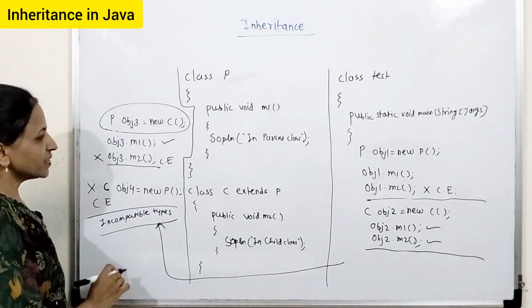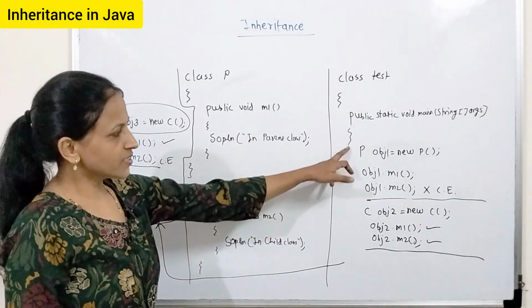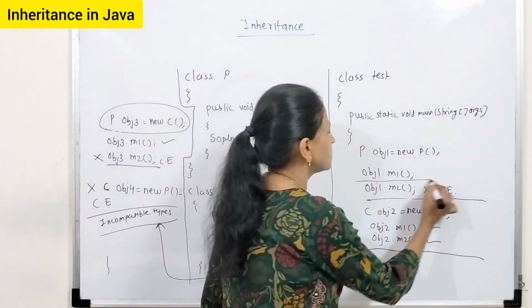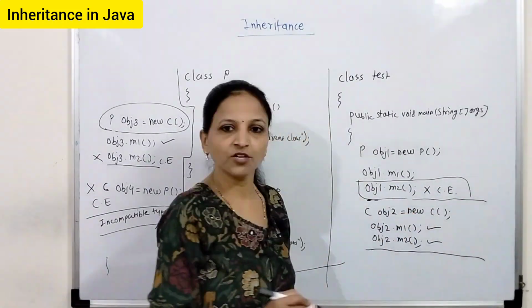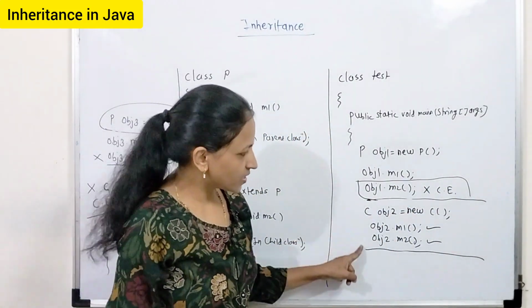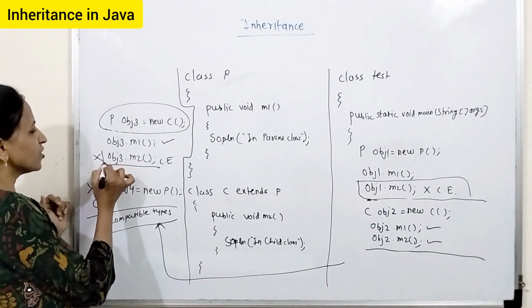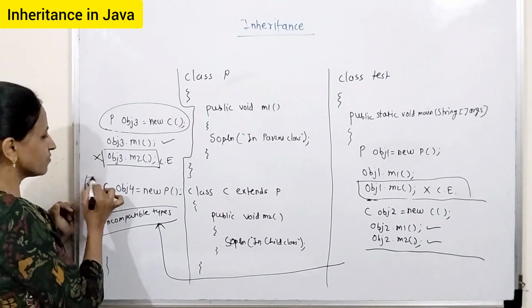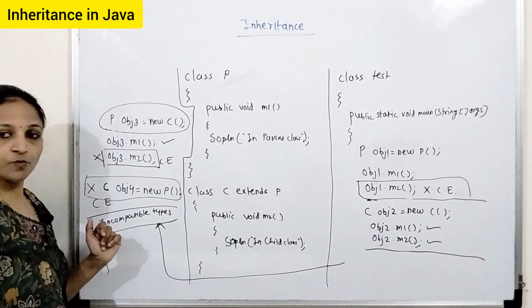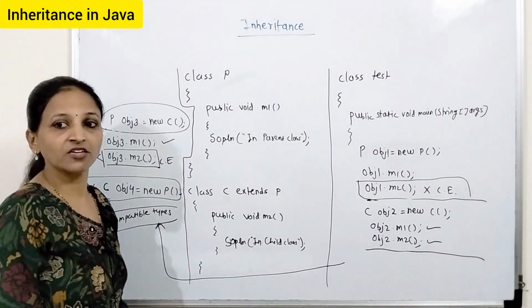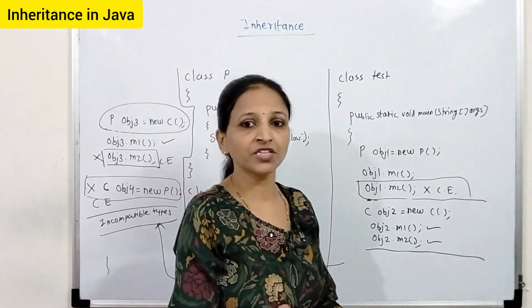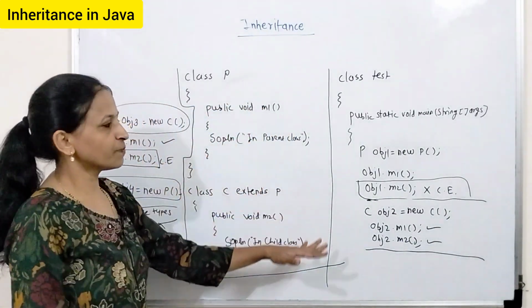Getting? Means here you can write only this part. This is not allowed, because here you will get a compile time error. You can write this, it is perfectly valid. You can write this part, but this will give you a compile time error, and again this will give you a compile time error. You must know where you will get a compile time error, which is valid and which is not valid, everything you must know. That's why I have explained this program.